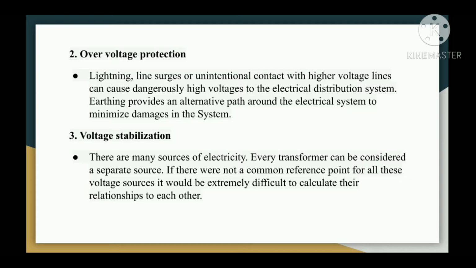Third is voltage stabilization. There are many sources of electricity. Every transformer can be considered a separate source. If there were not a common reference point for all these voltage sources, it would be extremely difficult to calculate their relationships to each other.